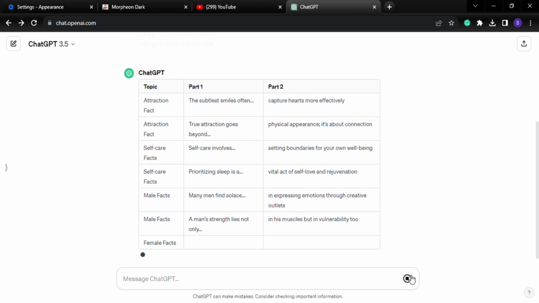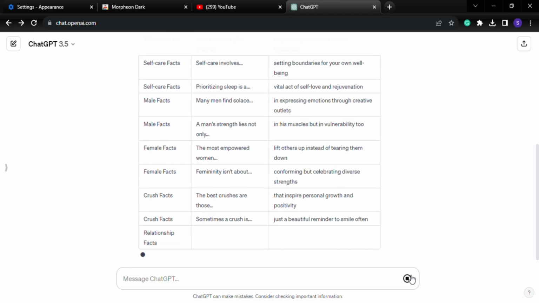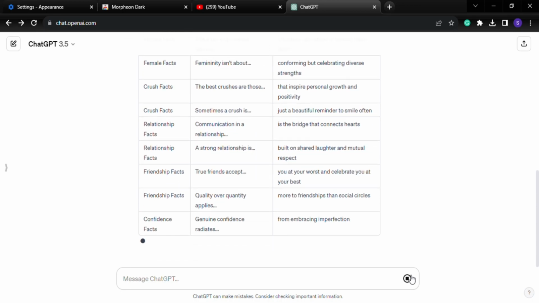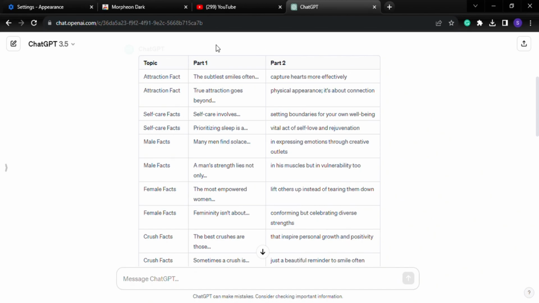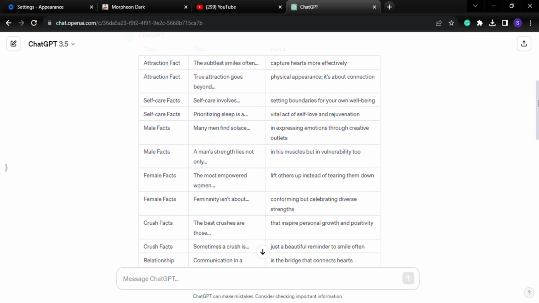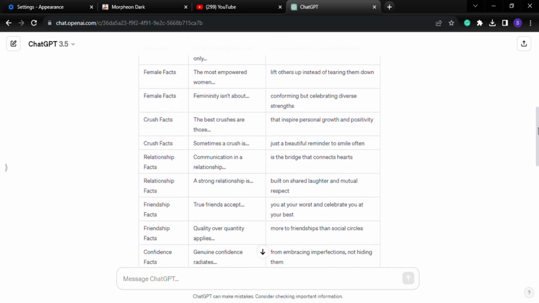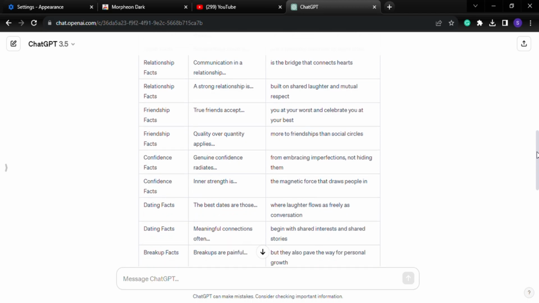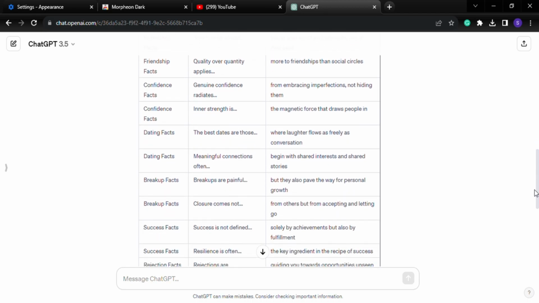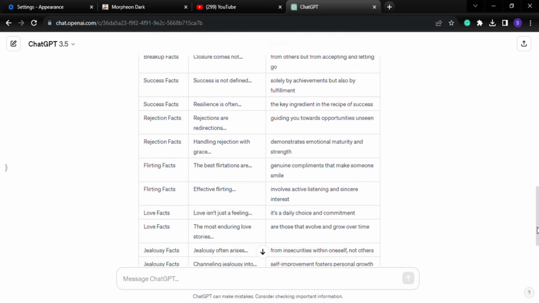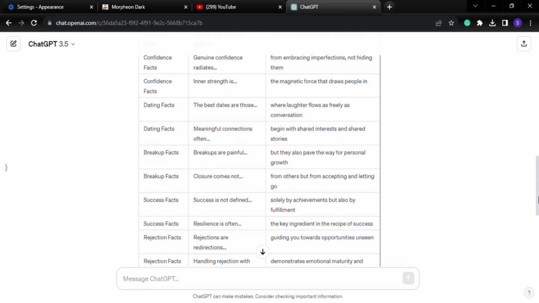You just want to do a quick check-in to see if what you wanted is what you've gotten. In this case, this is exactly what we were after. We have our column 1 of different types of facts, our column 2 starting point, our column 3, which is the end, and we have our 30 facts. I wouldn't advise you to go beyond 50. Somewhere between 30 and 50 is great for getting the best quality out of ChatGPT.